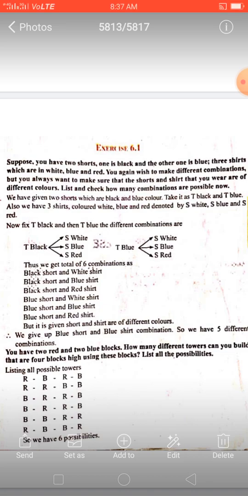So the answer is, what is given? There are two shorts and three shirts. Two shorts, one is black, another one is blue. What are the possibilities to wear different combinations, different possible ways?